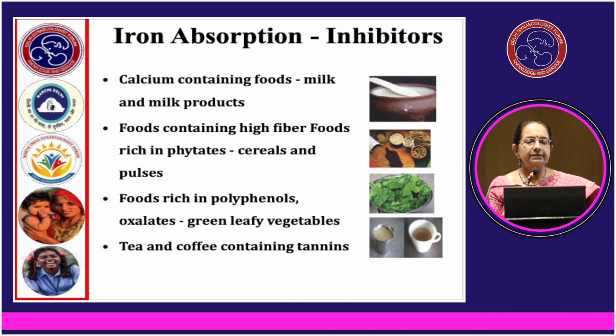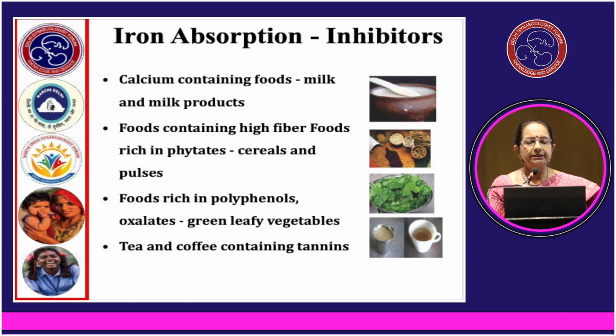Iron absorption enhancers. The absorption of iron from a mixed cereal pulse diet is poor, 5% in men and children and 8% in all women. Foods enhancing iron absorption are foods containing vitamin C, citrus fruits like lemon, orange, amla, tomatoes, and sprouted pulses, like germinated pulses. If the ascorbic acid to iron ratio is 4:1, it increases the iron absorption by 300 to 350%.